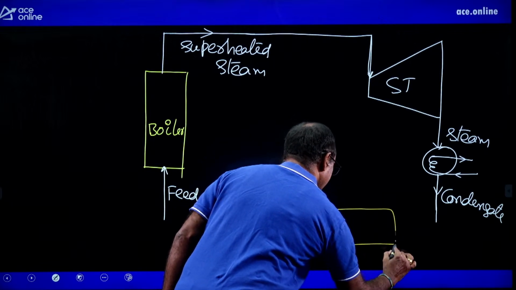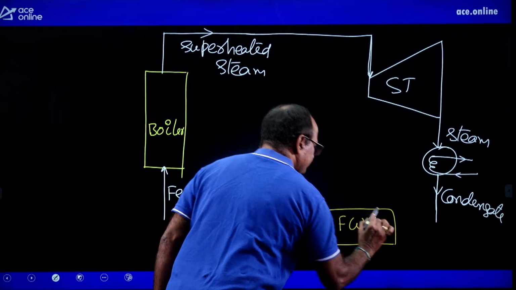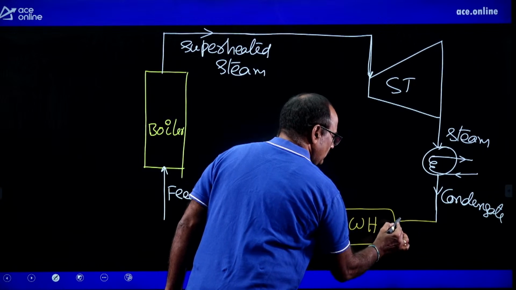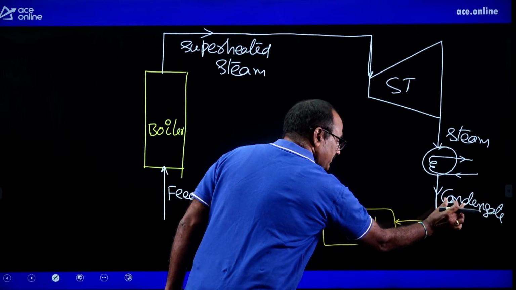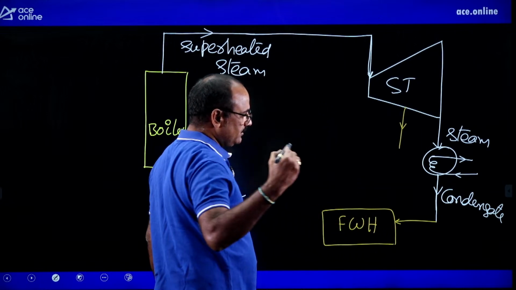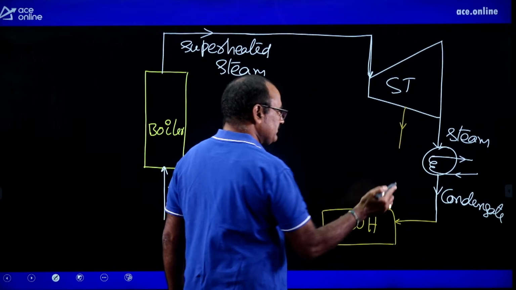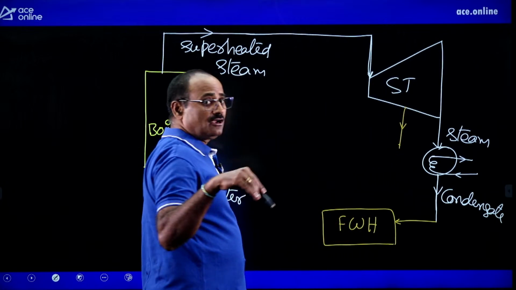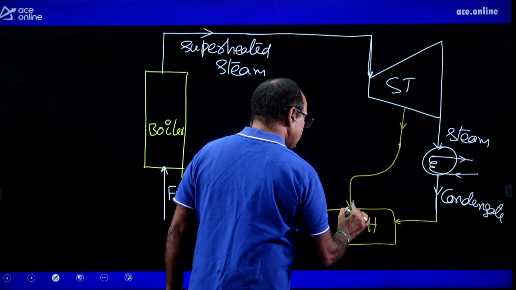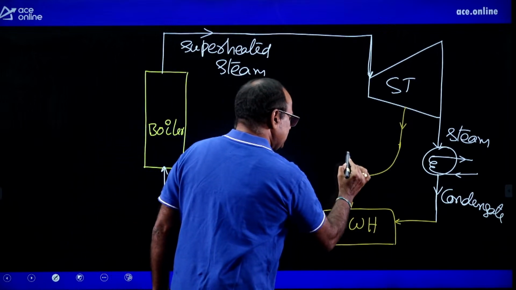heat exchanger somewhere here, that is called the feed water heater. To that feed water heater, the condensate is allowed. For increasing the temperature of the condensate, we are extracting a part of the steam from the lateral stages of the turbine. That mechanism is called bleeding. That steam is called bled steam. That bled steam is going to directly mix with the condensate. By the time the bled steam